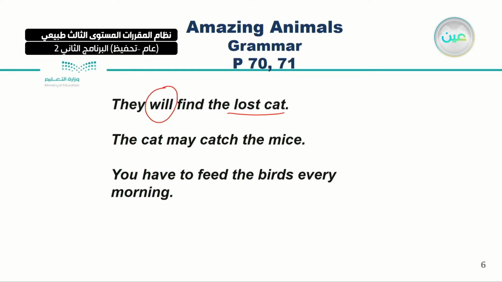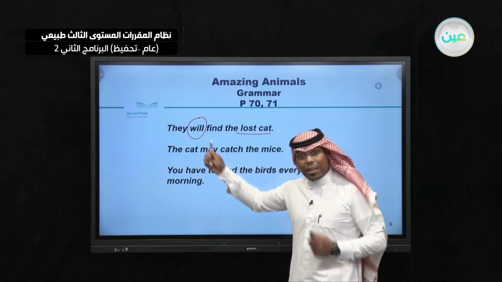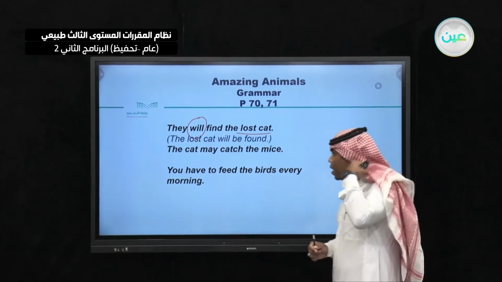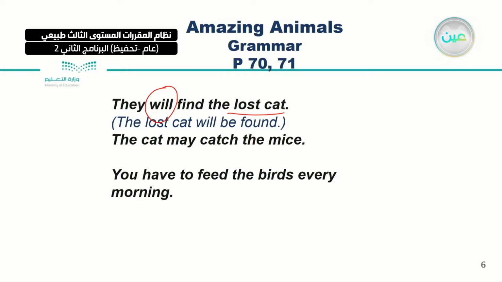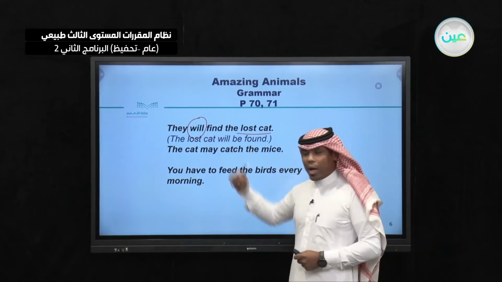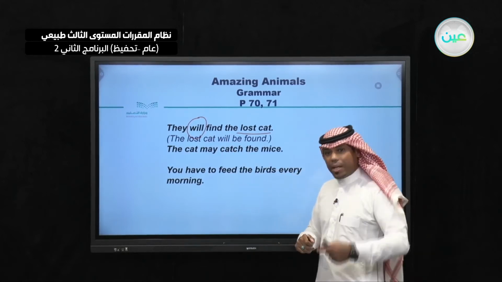So what will happen now? We will take the object to be the subject. And do not forget about the tense. Now, the lost cat will be found. What happened here actually? As you can see, we used will. Very good. Now we know the tense.